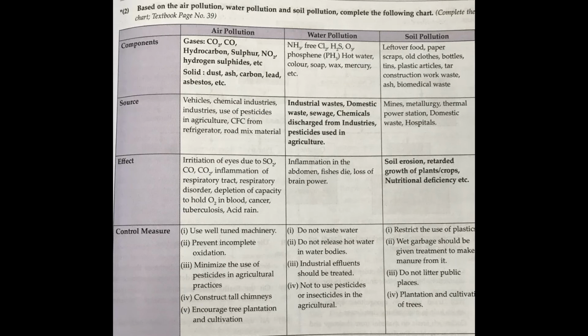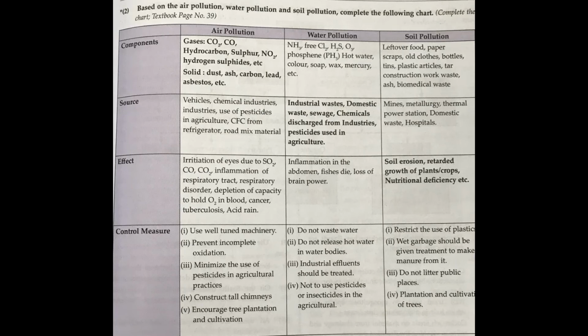First we will see air pollution. What are the components which cause air pollution? The gases like CO2, CO, that is carbon monoxide, hydrocarbons, sulfur, nitrogen dioxide, it is NO2 actually, hydrogen sulfides, etc. Solid materials like dust, ash, carbon, lead, asbestos, etc. These are the components which cause air pollution.